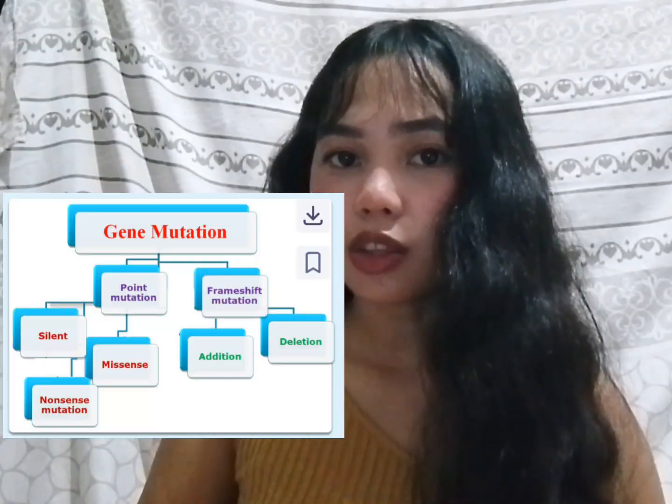Under point mutation, there is first the silent mutation. In a silent mutation, the DNA change does not have an observable effect on the organism's phenotype. The second one is nonsense mutation. It is a change in the DNA sequence that creates a premature stop signal. This causes the protein to be shortened and often non-functional. And third, missense mutation is a change in the DNA sequence that results in the substitution of one amino acid for another in a protein. This can alter the protein's function.